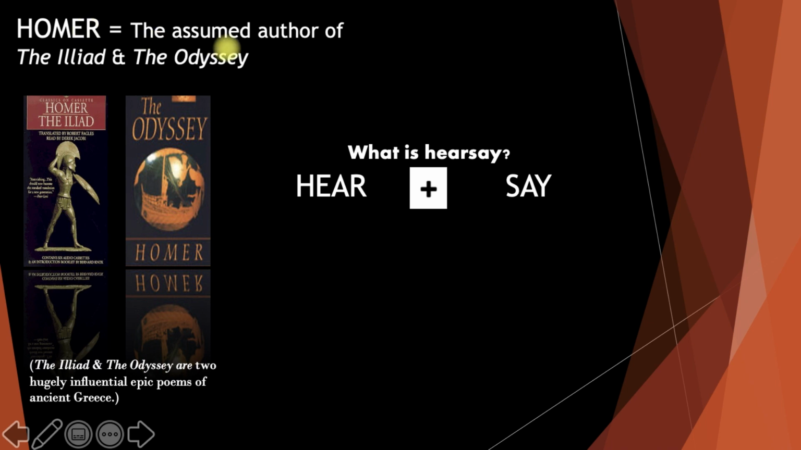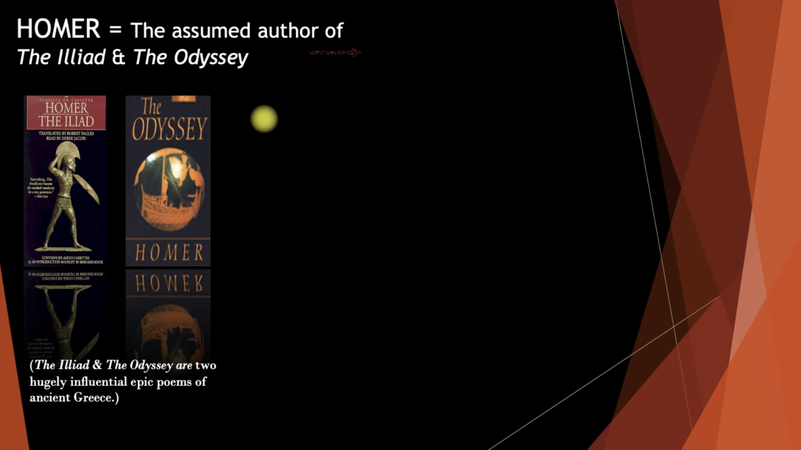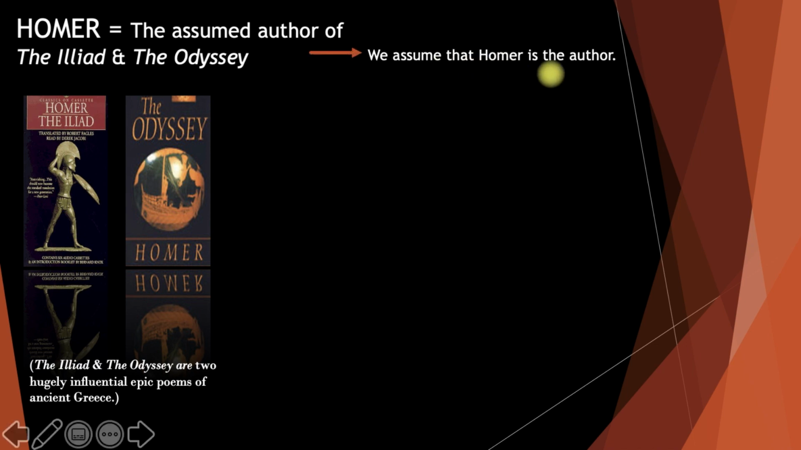Homer is the assumed author of the Iliad and the Odyssey. As you know, these are two hugely influential epic poems of ancient Greece. And you know that these two books contain myths about ancient Greece. So, we say that we assume Homer is the author. We think that he is the author because we have been told that way.